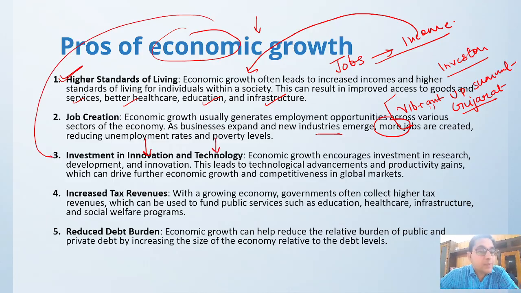Sometimes economic growth is being driven by new innovations and new technologies, because whenever you do a certain kind of research or innovation, you utilize it in your industries, and then you have an edge over others, right? So any technological advancement that is happening is because of economic development. Right now new technologies are coming, artificial intelligence is coming, and its topmost tool is ChatGPT, right? We are utilizing ChatGPT, and various AI tools are there now. Everywhere people are utilizing AI tools. So AI is becoming more and more productive.